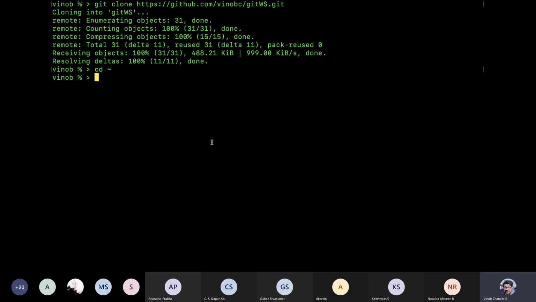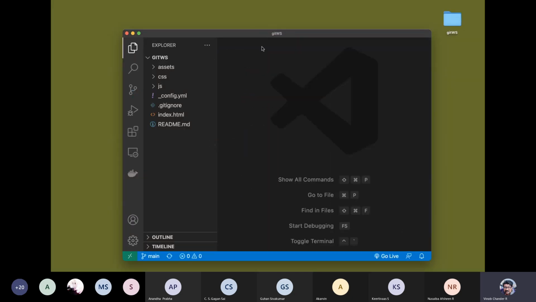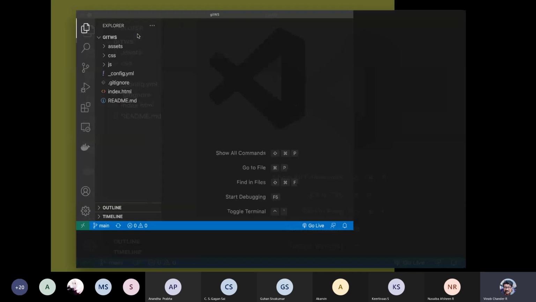From here let us go to our desktop, and then from here let us see what is available. I guess it is git something. Okay, and then let us do it. All right, so we have opened this cloned one here now in our local machine.